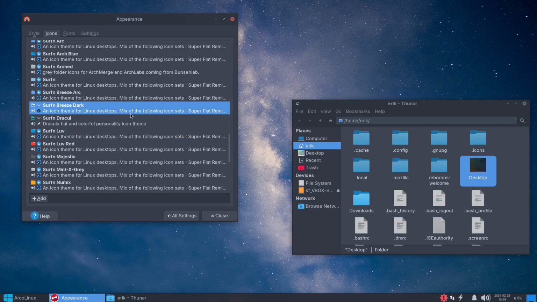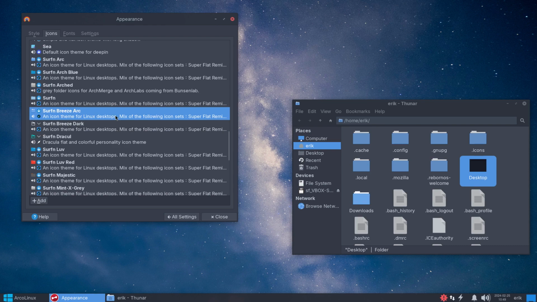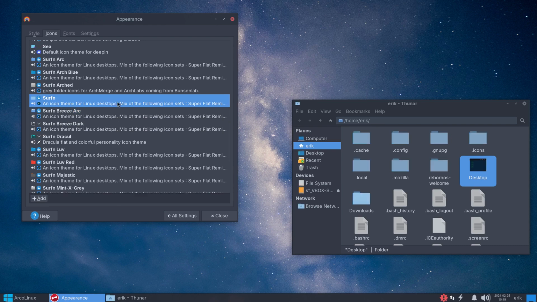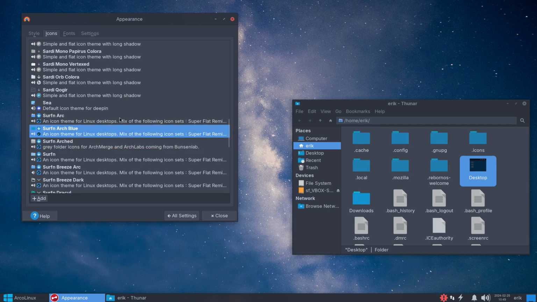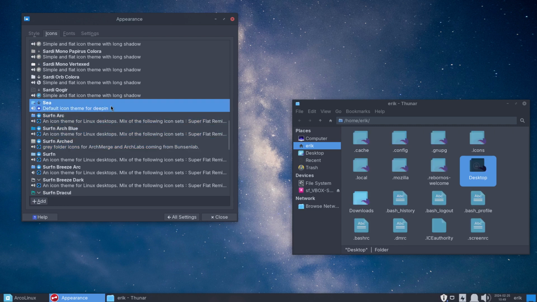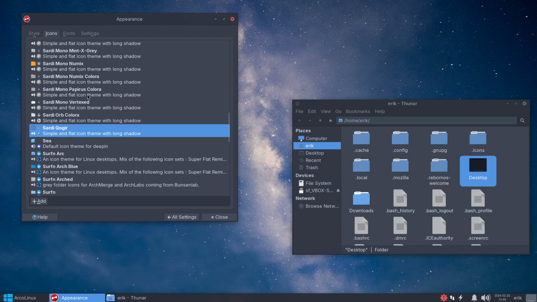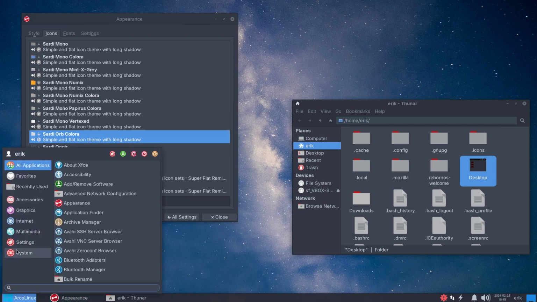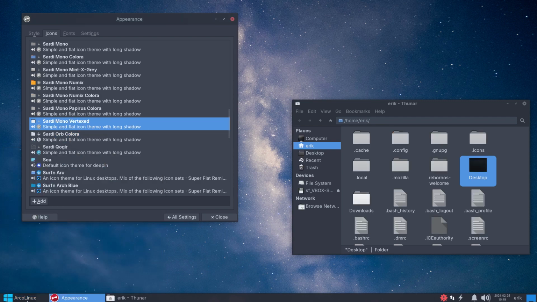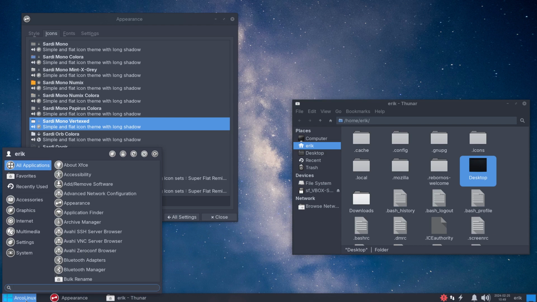Dracula is here. Breeze, the old Breeze. Breeze Arc from Horst. Surfn Arched. So a lot of choices, and here is C. So definitely from Deeping. Sardi Kogir, and off we go again. And all the Sardis are here, but they're different Sardis. This is the Orcolora. The circle is inside the colored circle. And mono has also been one of our ISOs in the past. The last 6 years we had this one as default.